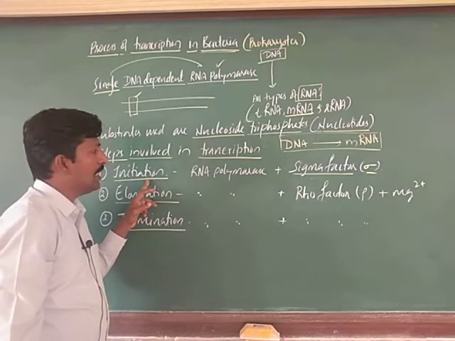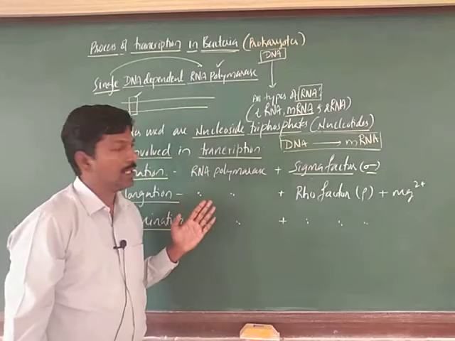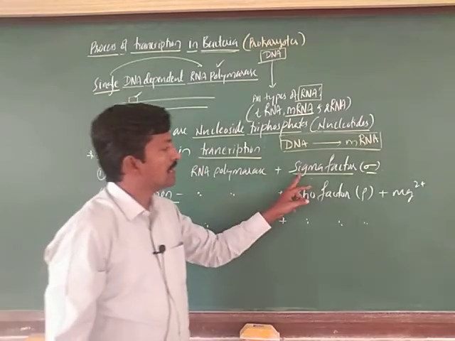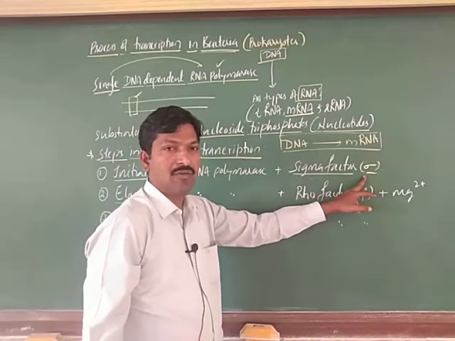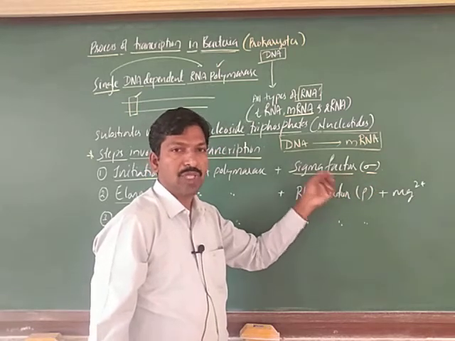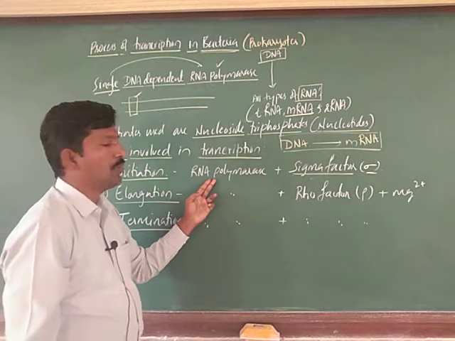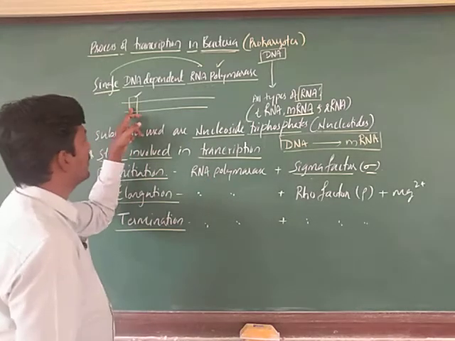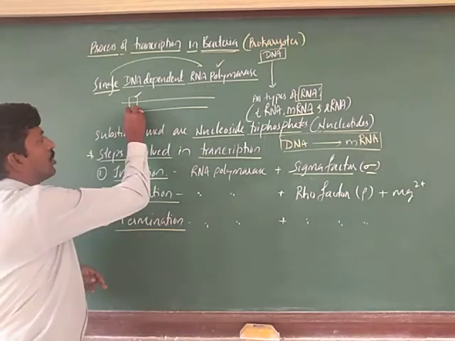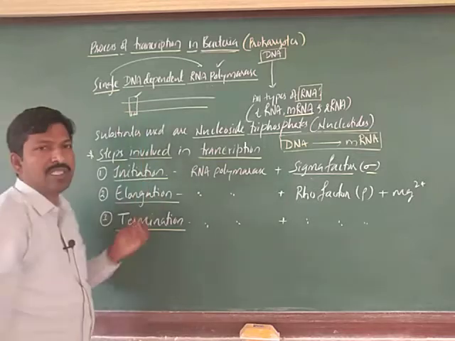Before the initiation, it should be recognized where the promoter is, right. That is the sigma factor, with the help of the sigma factor. This is a protein, right. So, it is a protein molecule. The sigma factor, along with the RNA polymerase, can initiate here by attaching to the promoter. So, how can you identify the promoter? Here a special sequence is there.